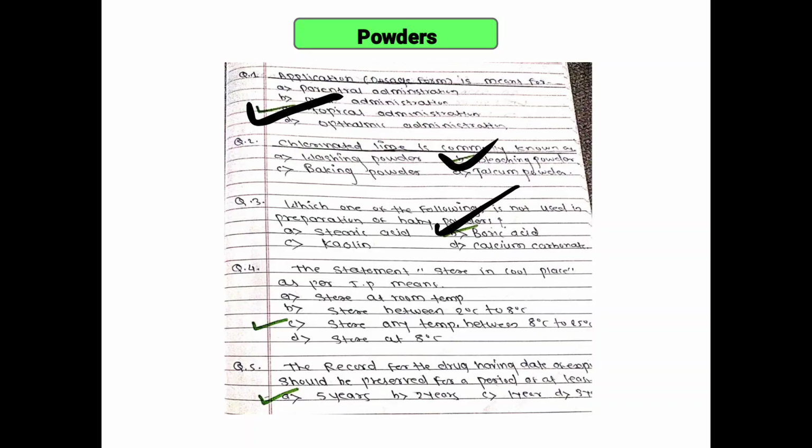Next, the statement: store in a cool place. As per IP, a cool place means cold, 2 to 8 degrees Celsius. Cool means store at any temperature between 8 to 25 degrees Celsius. Next, the record for the drug having a date of expiry should be preserved for a period of at least 5 years.